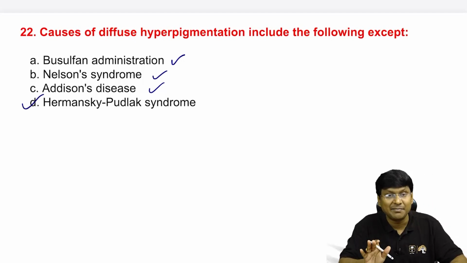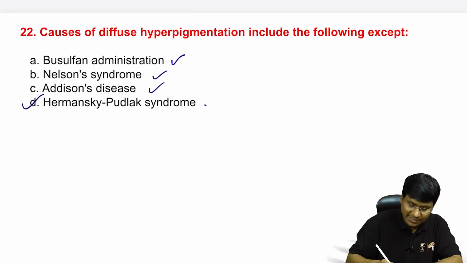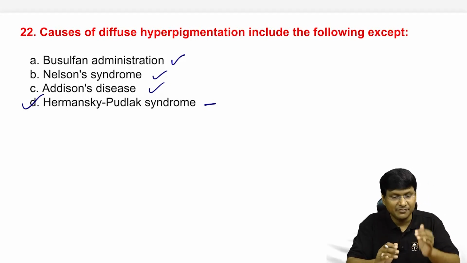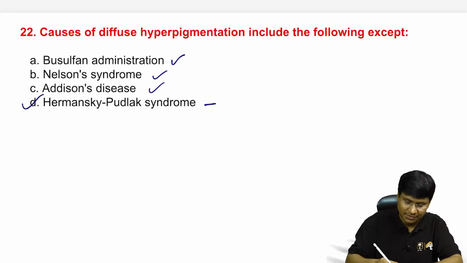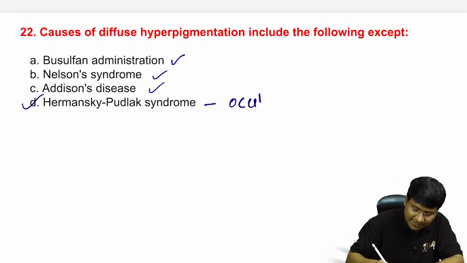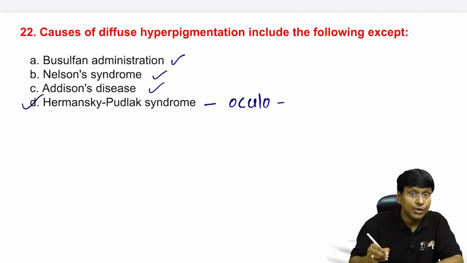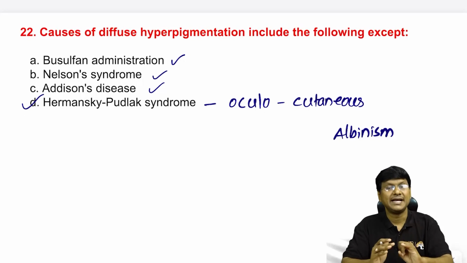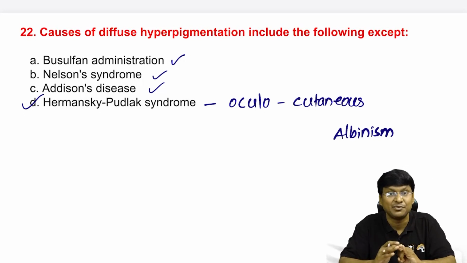Whereas Hermansky-Pudlak syndrome is a form of albinism where there is hypopigmentation. The terminology that we use for this is oculocutaneous albinism, and this is what is called the Hermansky-Pudlak syndrome.